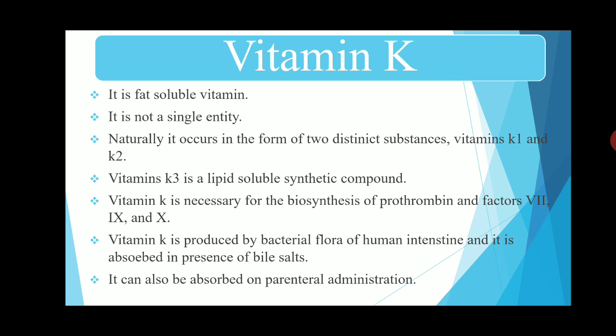Vitamin K is necessary for the body for the biosynthesis of prothrombin, proconvertin, Christmas factor, and Stuart factor. So these factors are important for the clotting of the blood.